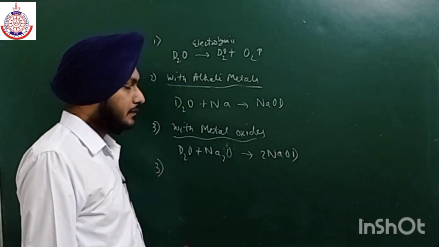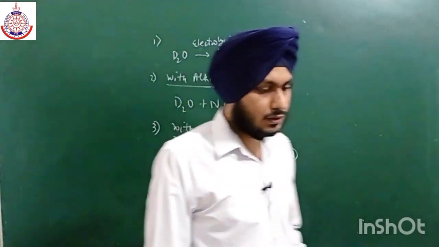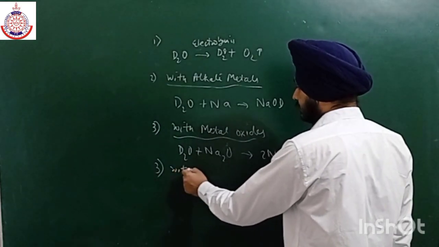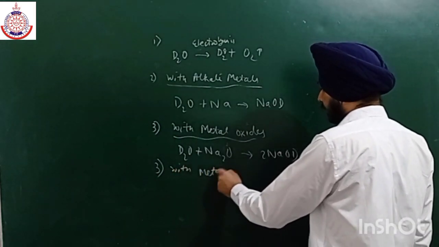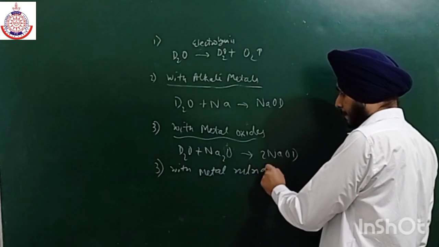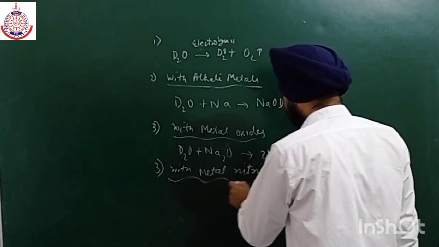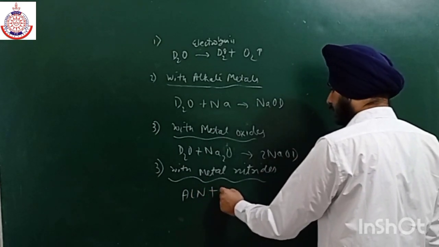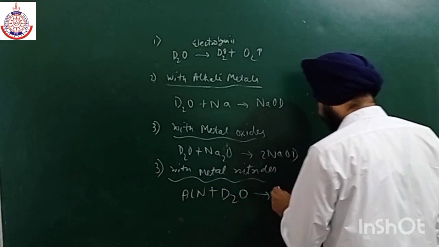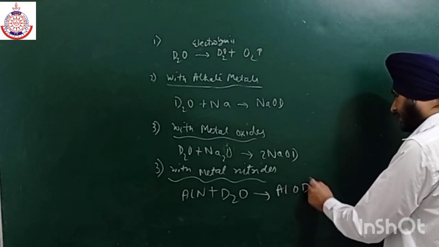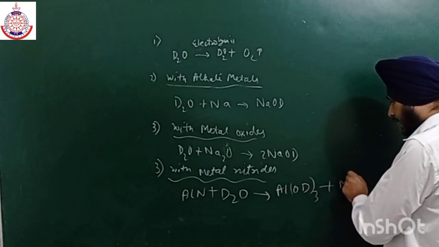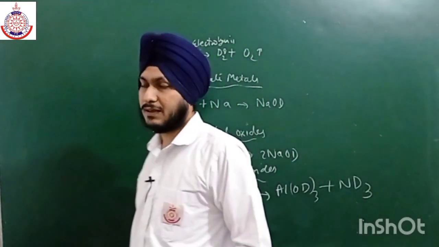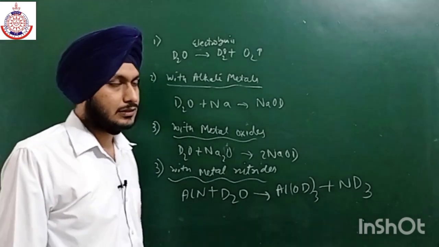Similarly, it can also react with some nitrides, for example with metal nitrides such as AlN. It can react with AlN to give Al(OD)3 plus ND3. So in place of H we have D. This is the only difference.